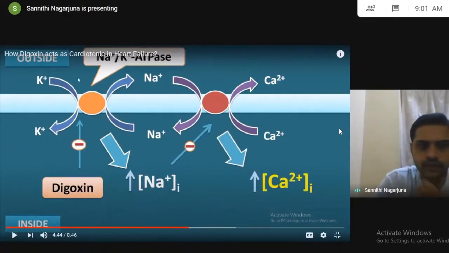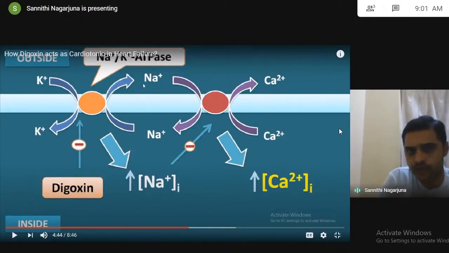See here, the sodium-potassium ATPase will bring sodium outside and will bring potassium inside. When the sodium goes outside, this sodium will come inside once again. When the sodium enters inside, this calcium will go outside. But if you inhibit this pump, what happens?